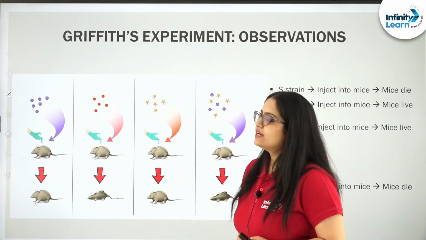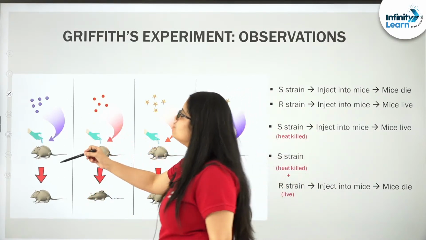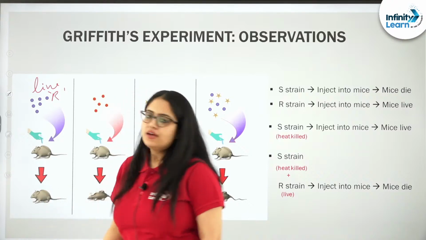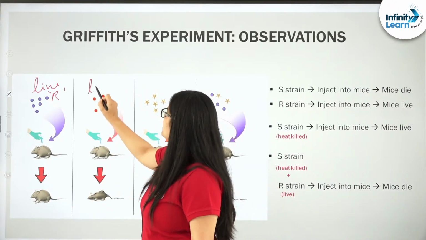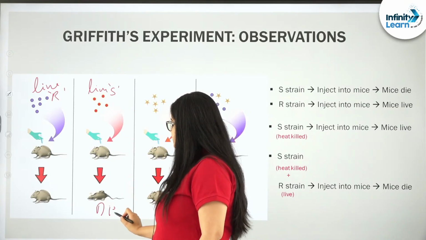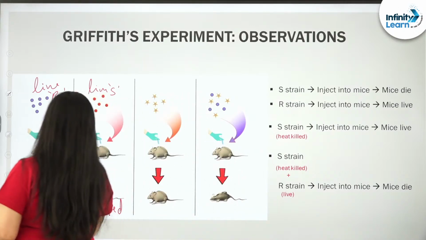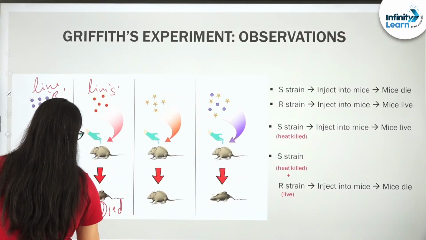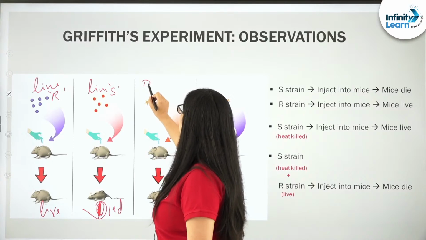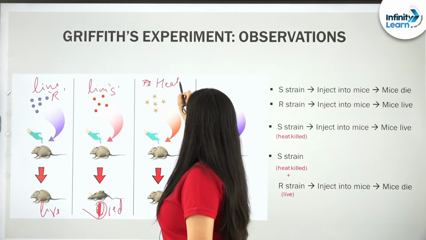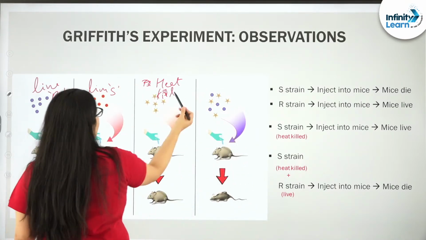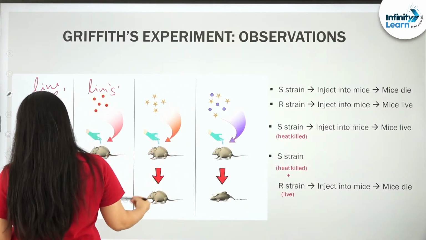So, when Griffith conducted the experiment, in the very first one he injected the live R bacteria into the rat, rat survived. When he injected the live S bacteria into the mouse, the mouse died, right. Here it was living, here died, and in this way, heat killed.